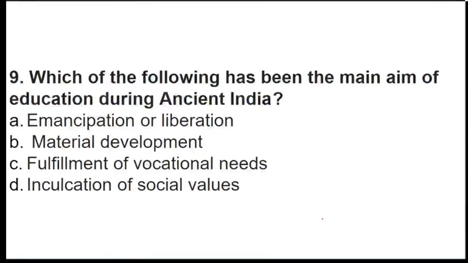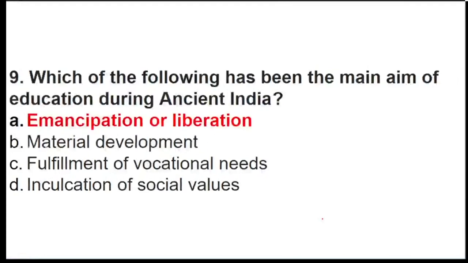What stands to be the main aim? Okay, very good. Yes, Tanushri. So the main aim of education during ancient India was liberation or emancipation. Another word for that is emancipation.